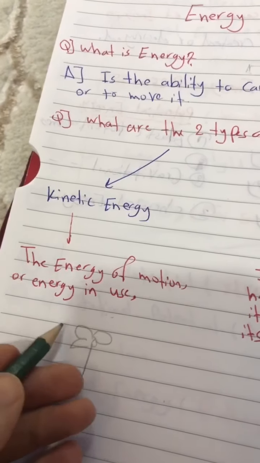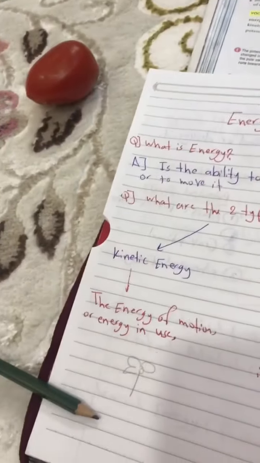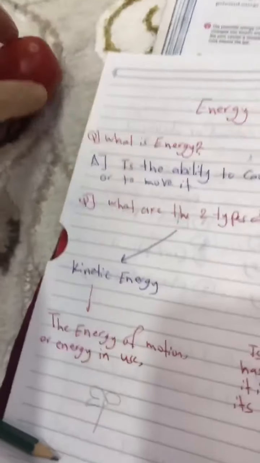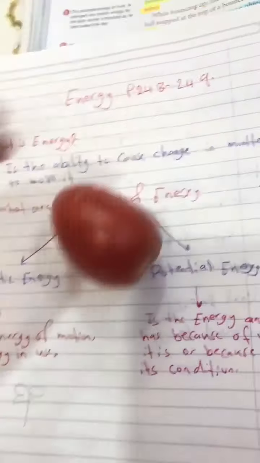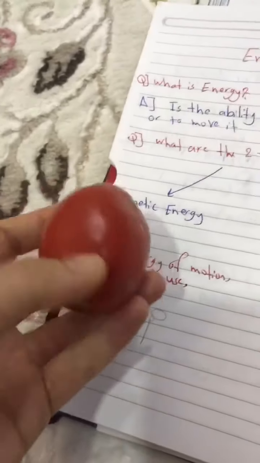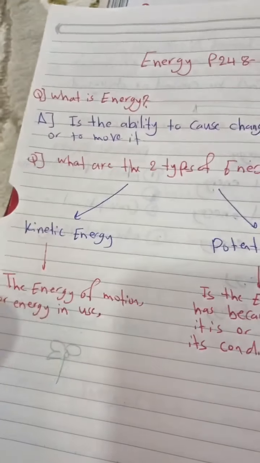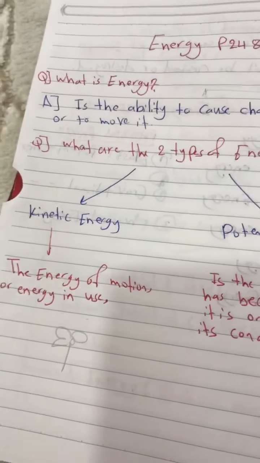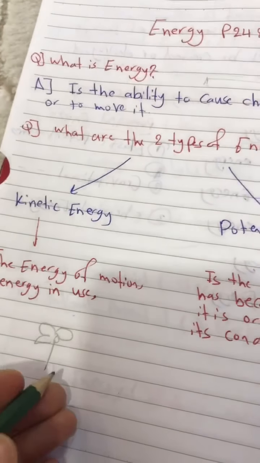So when you see something which is moving, like when I'm throwing this tomato and you see it moving, it means that it has kinetic energy. I'm putting down this one like this. It means that this one has kinetic energy when it is moving. So what is kinetic energy? Anything that is moving, we can call kinetic energy.